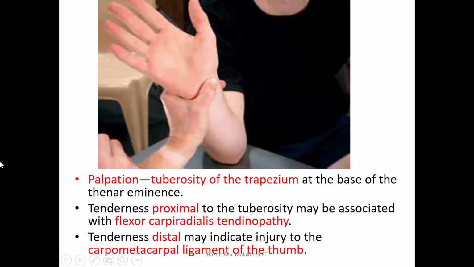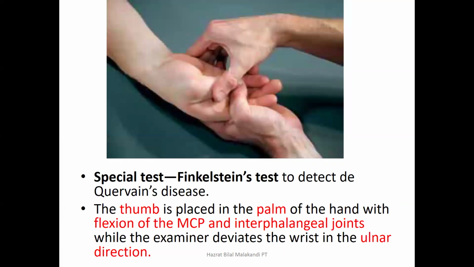Now if the tenderness is proximal to the tuberosity of the trapezium, not at this site but proximal to it, that may be linked with tendonitis of the flexor carpi radialis. And if tenderness is distal to this tuberosity, there may be an indication of a joint problem, the ligament of the first carpometacarpal joint, the carpometacarpal joint of the thumb side.